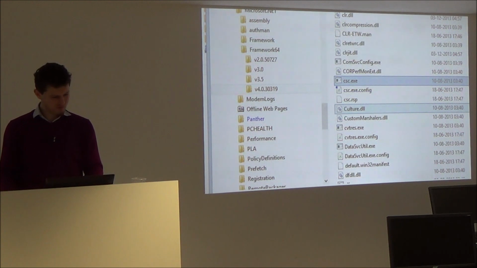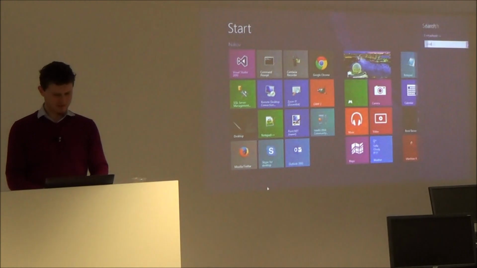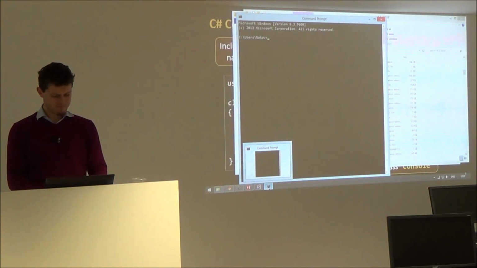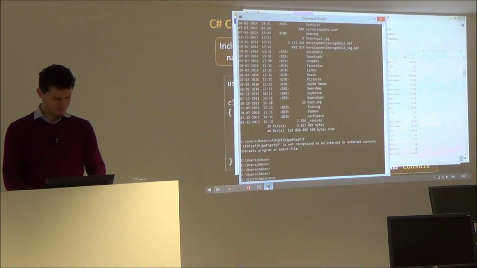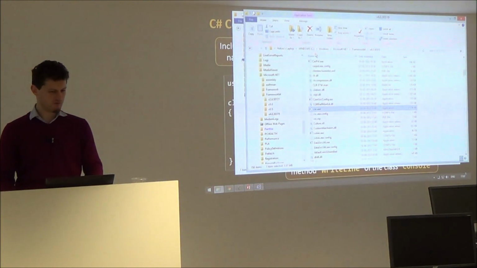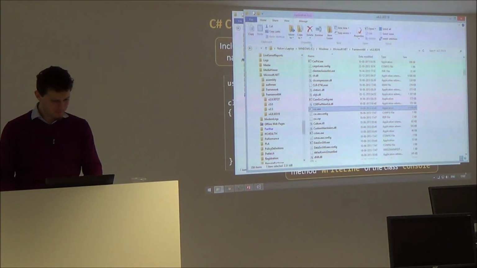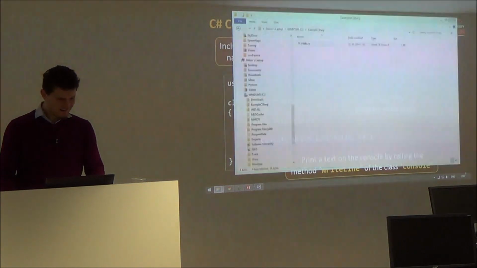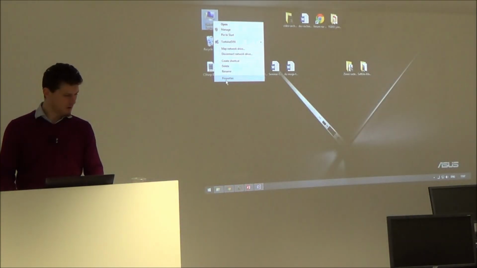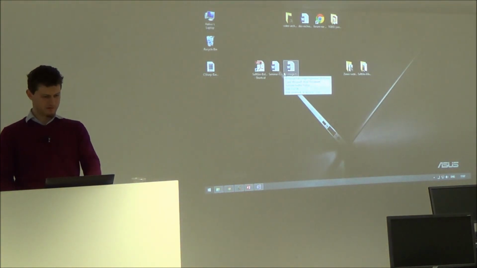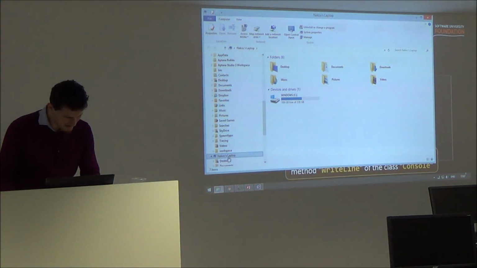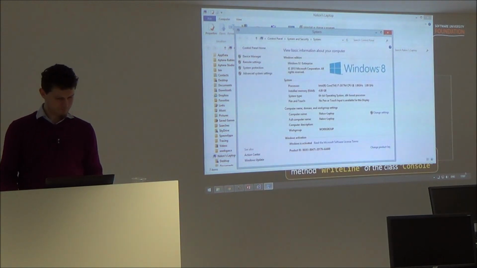Okay. If you want to use this csc.exe from the console, from this cmd command prompt, like dir, this is not correct, but for CSC, you need to find where it is located, copy this path, come to My Computer properties, or if this icon is missing, you can run Explorer and say My Computer properties.